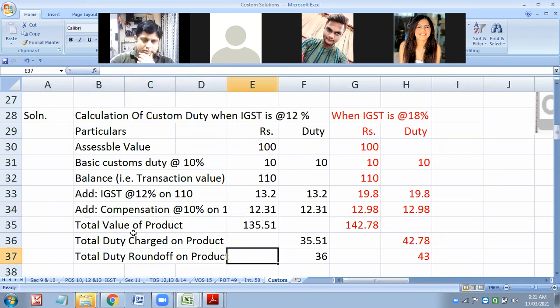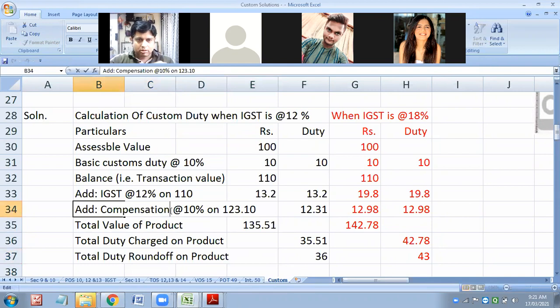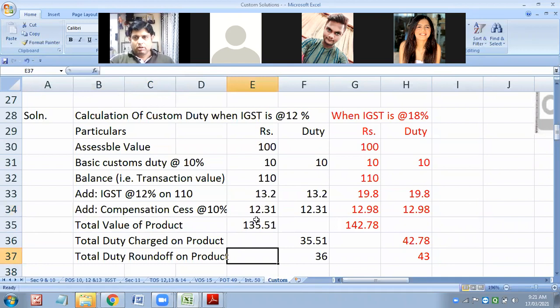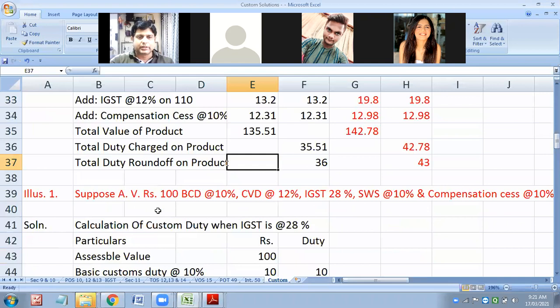Perfect. Compensation. Yeah, perfect. So whatever you have calculated yesterday, it was perfect. Only instead of SWS, put compensation cess.